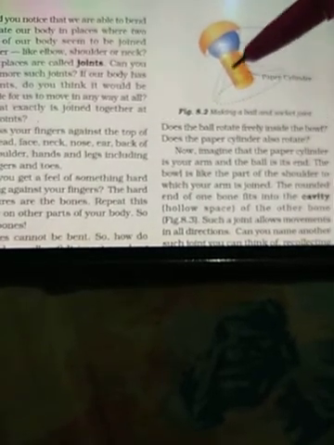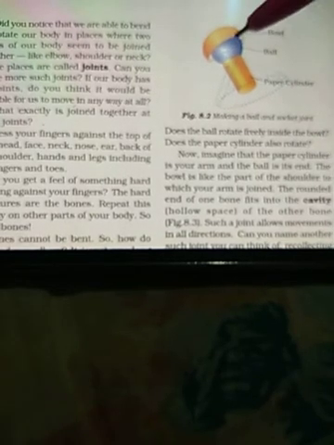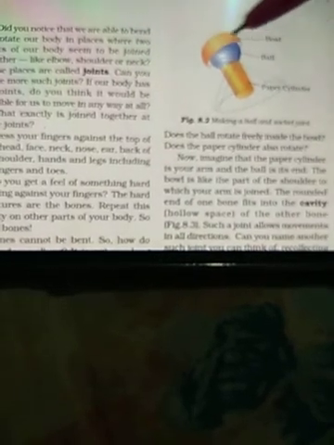This is the paper cylinder and this is the hole in the ball.